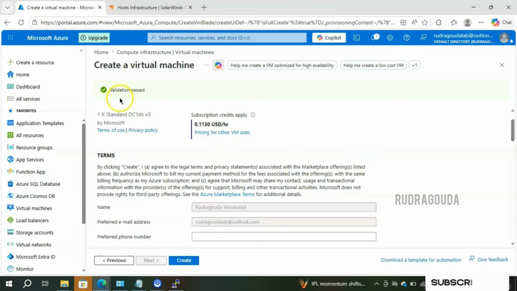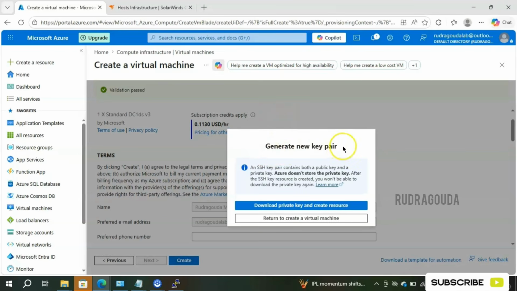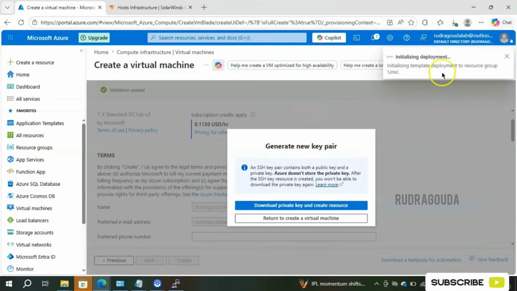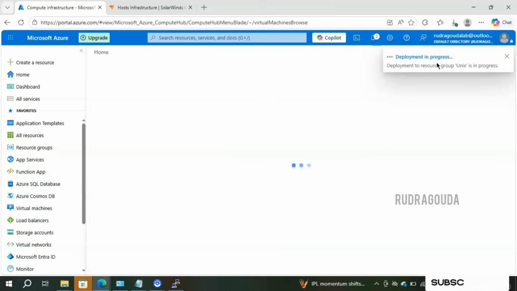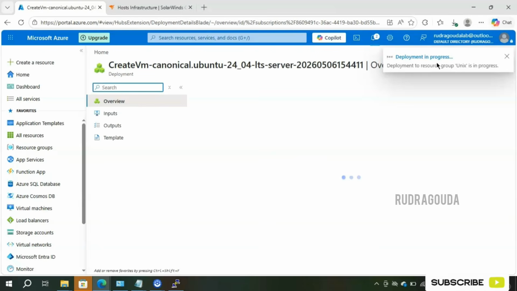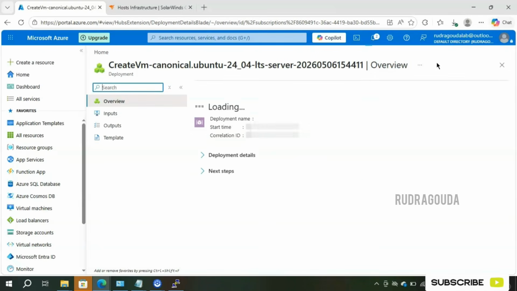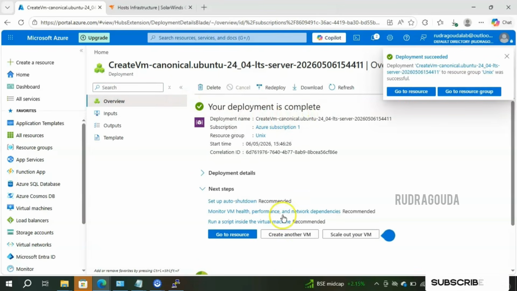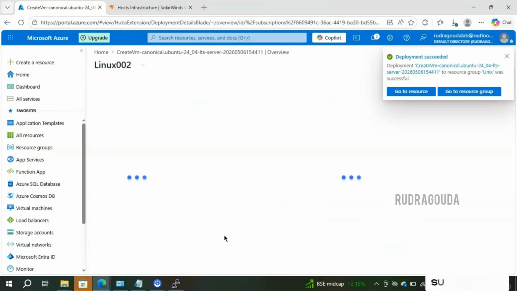Yeah, you can see that validation is passed. Again, I'll click on create. Right. Generate a new key pair. Yes, I want a new key pair to connect to the virtual box. So what I will do, I'll simply click on download private key and create a resource. With this, we have successfully created a .pem file, and also it will create a resource for us in the background. You can see, right, initializing the deployment. Within a few seconds, our VM is ready. And then by using that .pem key, we are going to connect to the virtual box. Then we are going to install the SolarWinds Observability agent on that. Okay. Yes, our deployment is completed. So now what I will do, I'll simply click on go to resource.